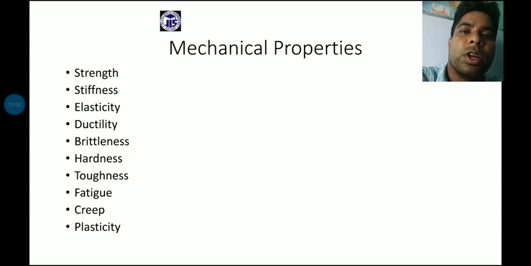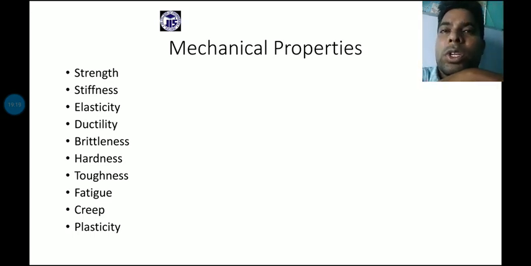Next, brittleness. Brittleness, obviously, if we apply load on a material, is a property. As you know, elasticity is a property, and simply brittleness also is a property.